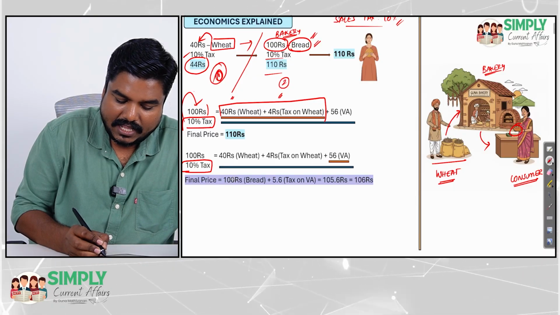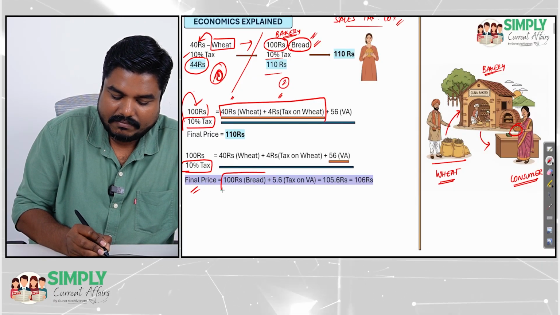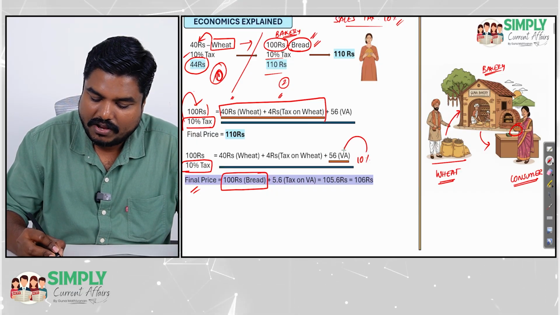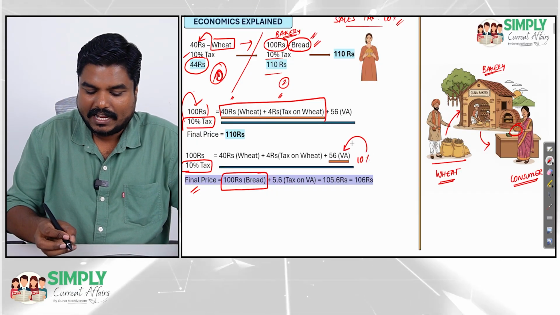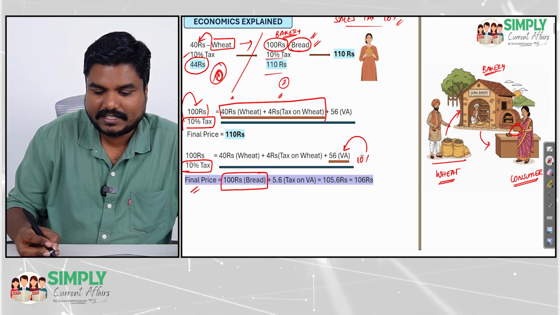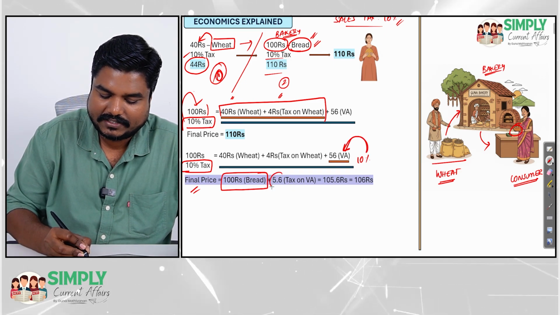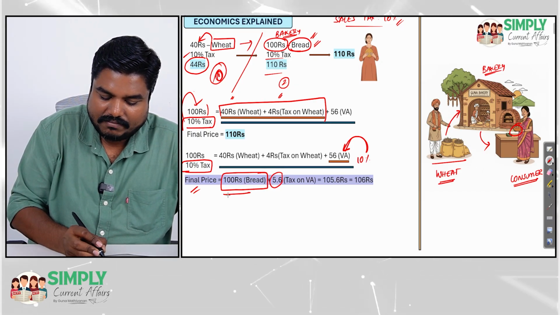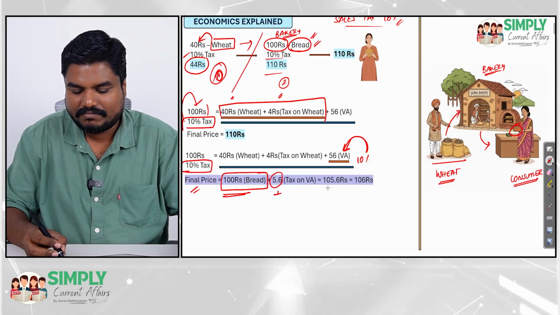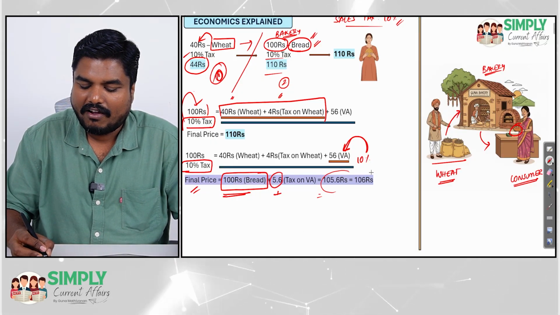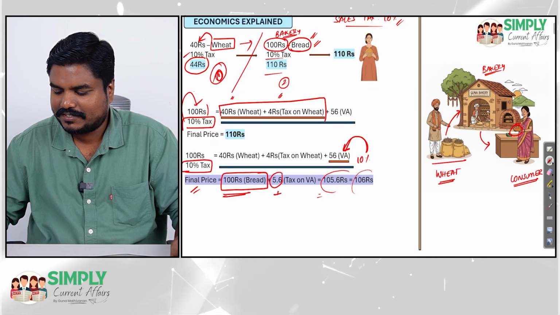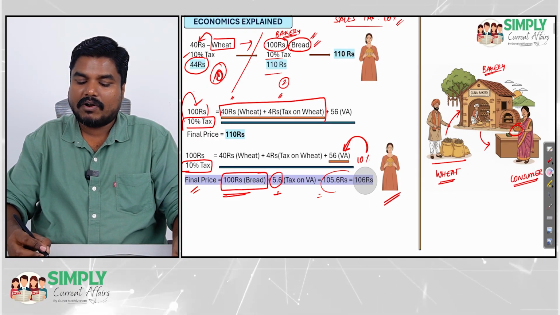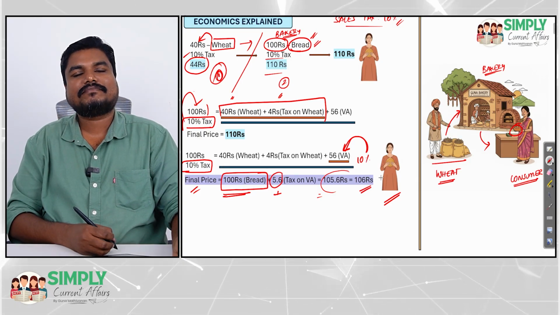So what happens? The final price: 100 rupees worth of bread plus 10% tax imposed only on this 56 rupees. 10% of 56 is 5.6 rupees. That is the tax on the value addition. So 100 rupees worth of bread plus tax on the value addition part becomes 105.6, or we can round it off to 106. So finally, the end consumer will be buying the product for 106 rupees.